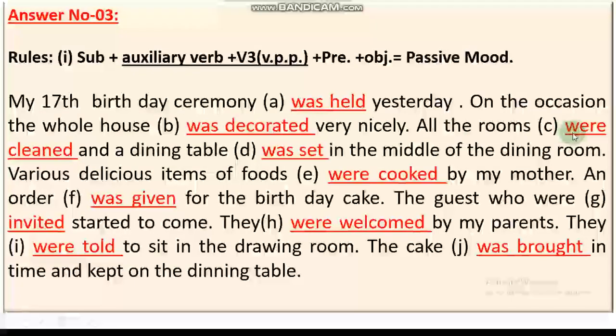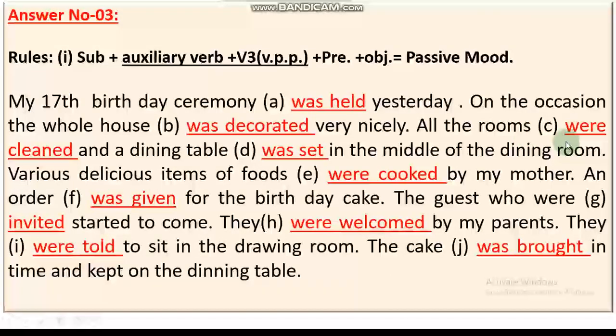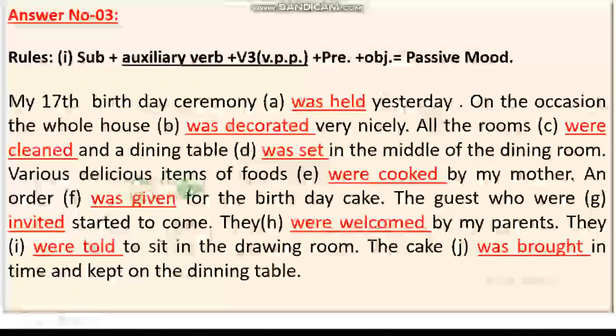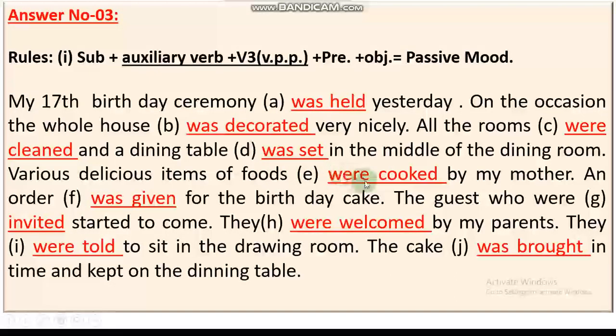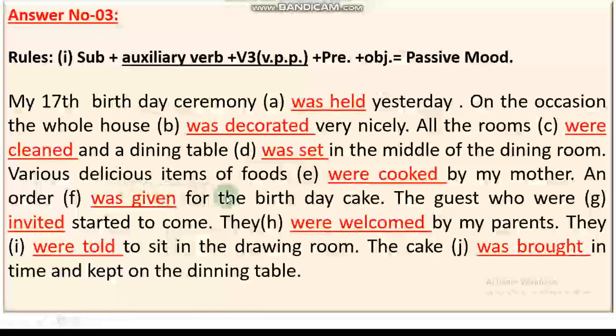All the rooms were cleaned. All the rooms, a plural subject, that's why were, and then cleaned, V3 form. And a dining table was set. Again, a dining table, singular subject, was singular auxiliary verb and set V3, in the middle of the dining room. Various delicious items of foods were cooked by my mother. An order was given for the birthday cake.